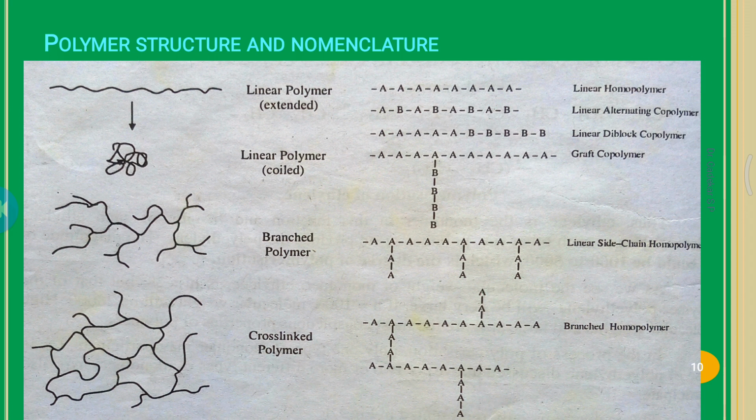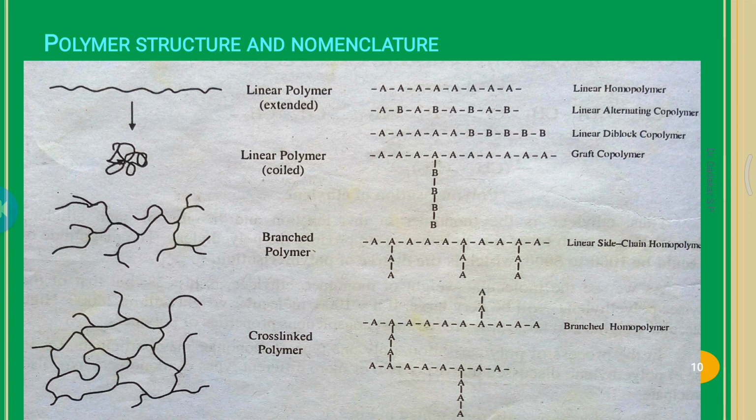Again, the linear alternating copolymer, that is a b a b a, like this is the alternating copolymer.